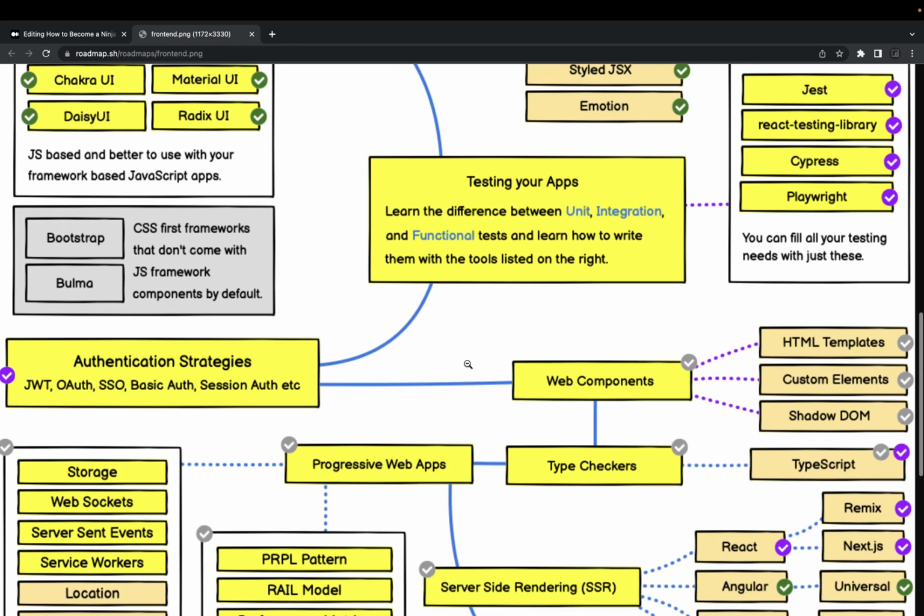For authentication strategies, currently we are using token based authentication using JWT. The future is passwordless authentication, right, where you might be authenticating using WhatsApp, or simply entering your mobile number, like in mobile apps, where you enter your mobile number and get the token, right? That is the next level.